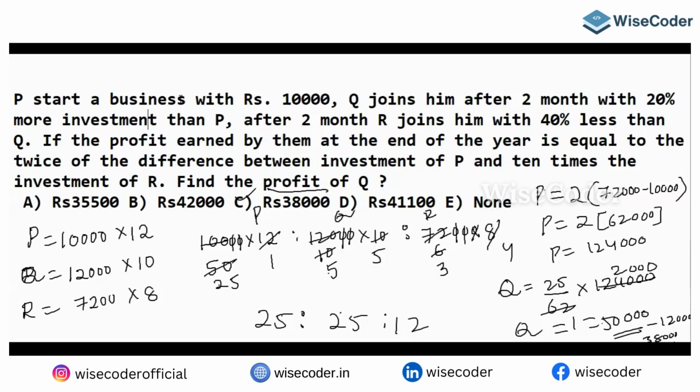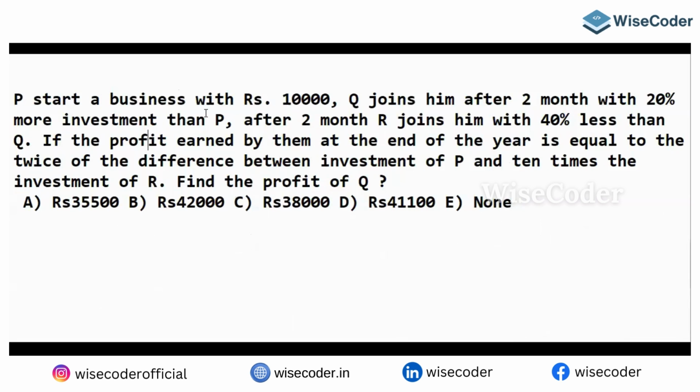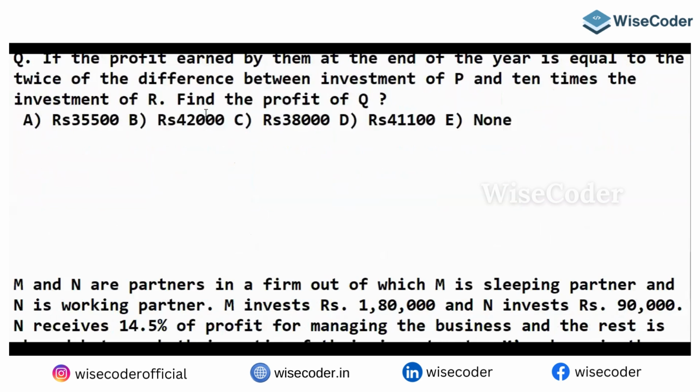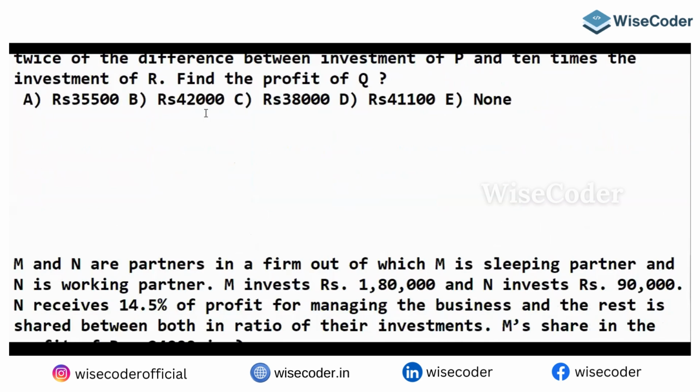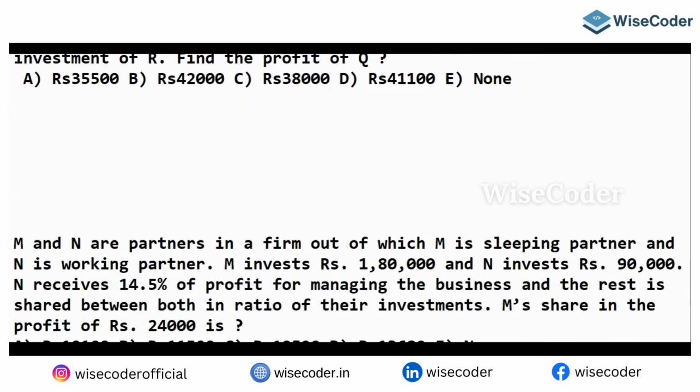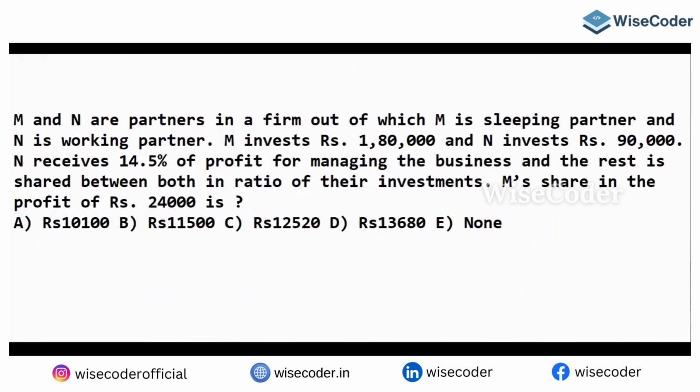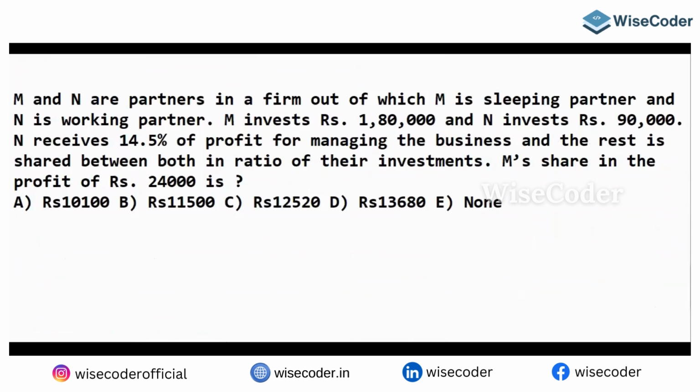So let me clear the things. M and N are partners in a firm, out of which M is a sleeping partner and N is a working partner. I told you what a sleeping partner and a working partner mean. A working partner gets a salary.